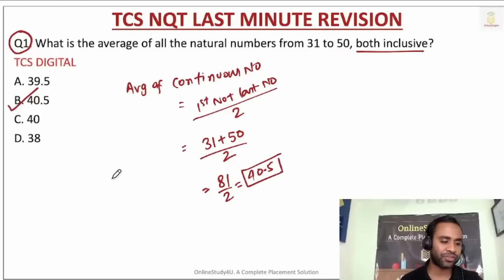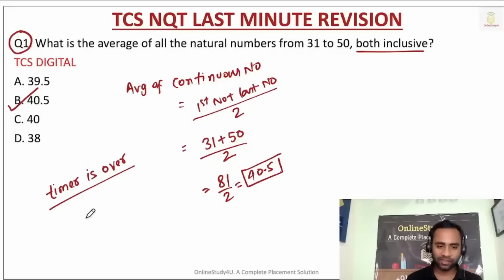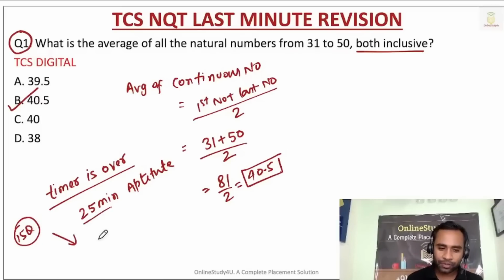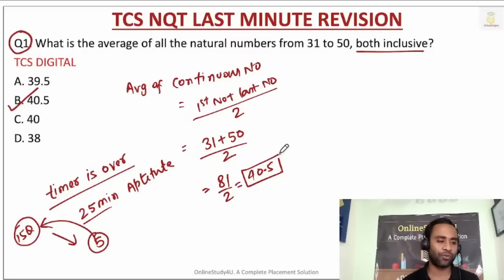If the timer of a question is over, can you revisit the question? Yes, you can. Suppose 25 minutes is for aptitude, and for the 15th question the timer is over, but you still have 5 minutes. Once you solve all the questions, you can still revisit the question, even though the timer is over. Is this question clear to everyone?